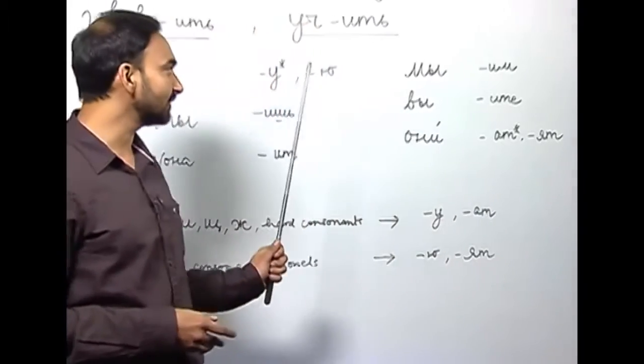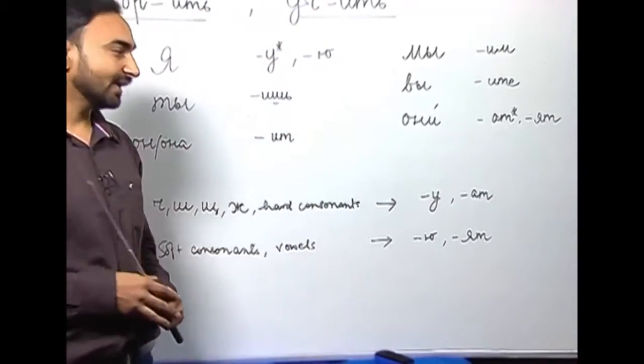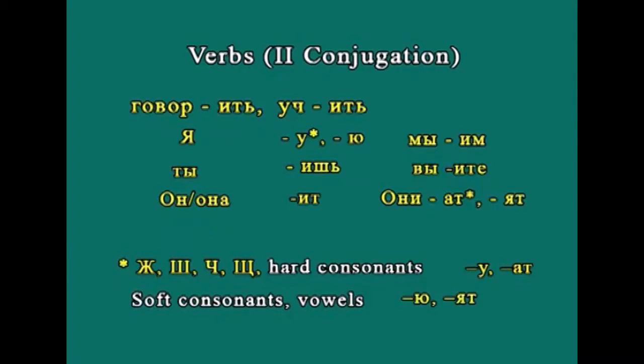So here we are using ю and ят. Why? Because when there is ч, ш, щ or ж and any hard consonants at the end of the root, we use у with first person singular number and ат for third person plural number.